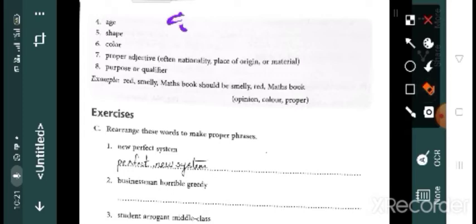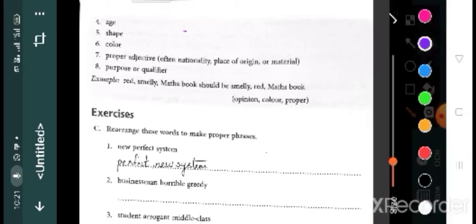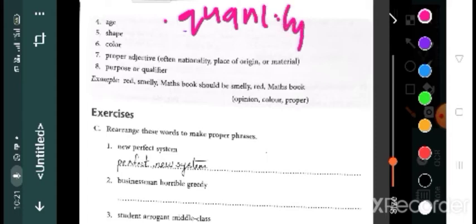Okay, first question. Second one, quality or opinion.